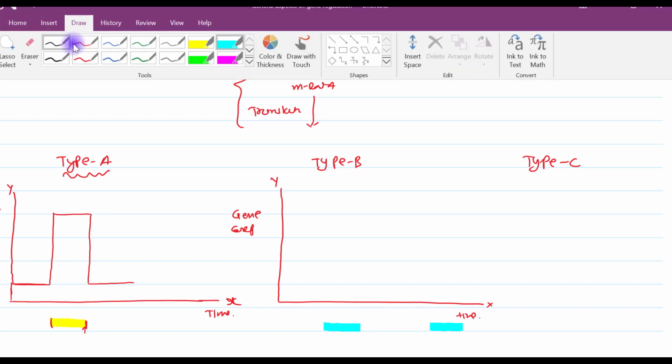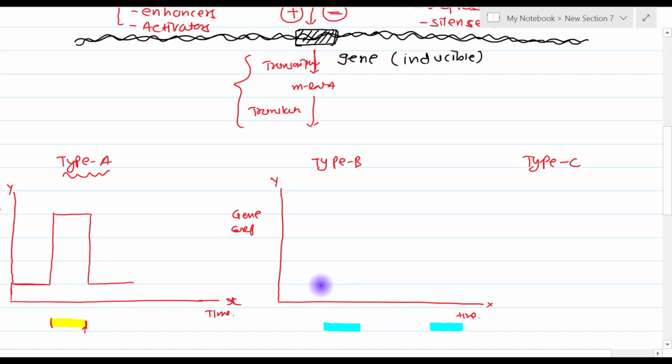Here the positive regulator has started and here ended, here started and here ended. That is the presence of the positive regulator. When the positive regulator is not there, the expression of the gene is at the basal rate. But when the positive regulator is there, immediately there is an increase in the gene expression.